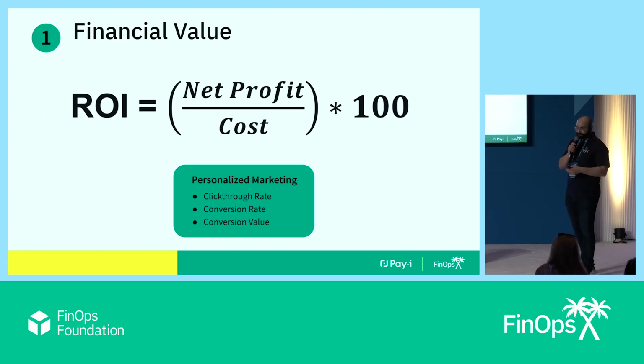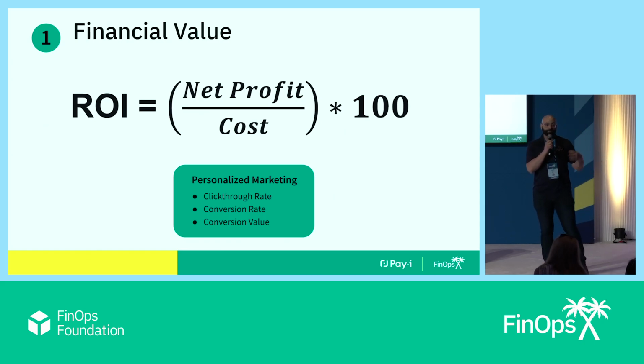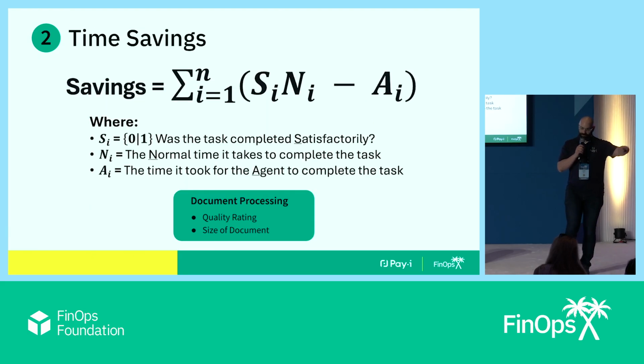And so this is that personalized marketing example from earlier. These quantifiable KPIs along with your business logic can give you the numerator. What was your profit from running all of these ads? And then once you've understood the cost, then all of a sudden you can calculate the ROI. Let's move on to number 2. There you go. Now, to understand time savings, we'll look at a new equation here.